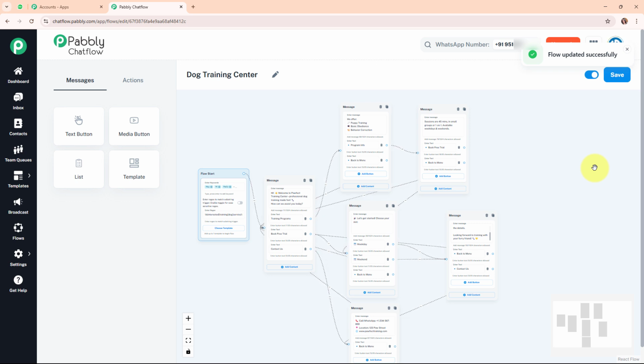And now firstly we are going to see the working of this entire chatbot that we created through a WhatsApp message.